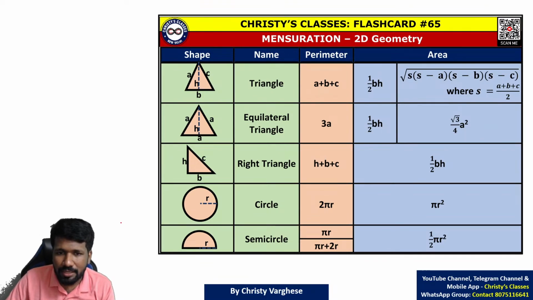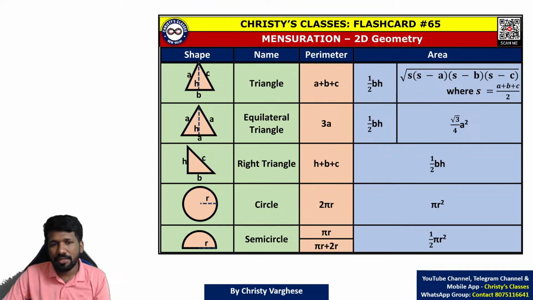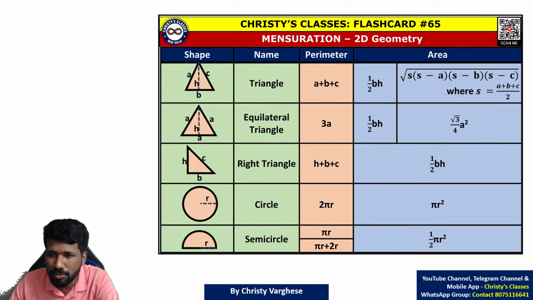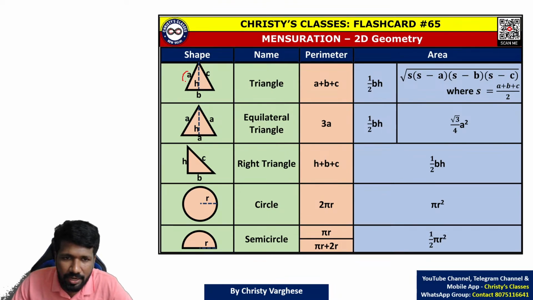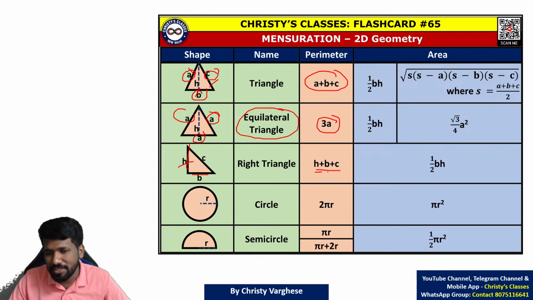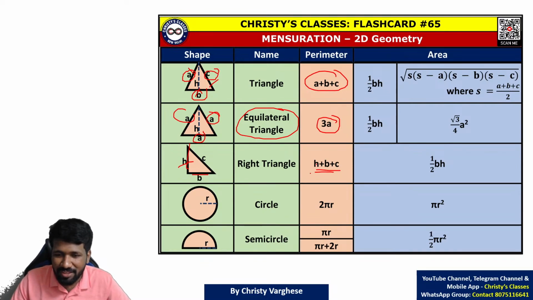So perimeter, as it is boundaries added, in most cases you can derive it yourself. Derive it means, for a triangle, 3 sides are there. Let A, B, C be the 3 side lengths. So A plus B plus C will be the perimeter, because the boundaries added is A plus B plus C. If it is an equilateral triangle, A plus B plus C itself, but A, B, C are equal, so 3A. For a right triangle, we call this base and height, but still it is A plus B plus C. Whether you call it H or A, it's all the same.